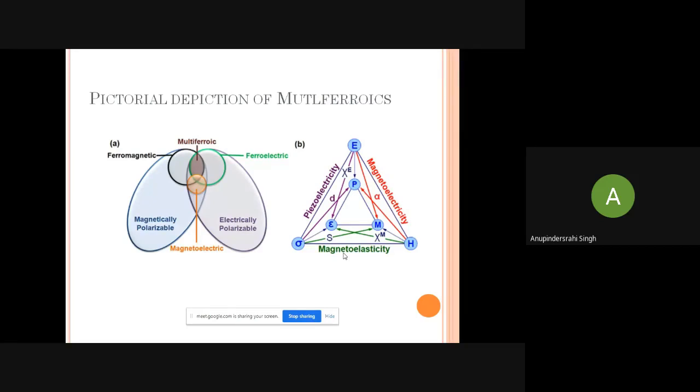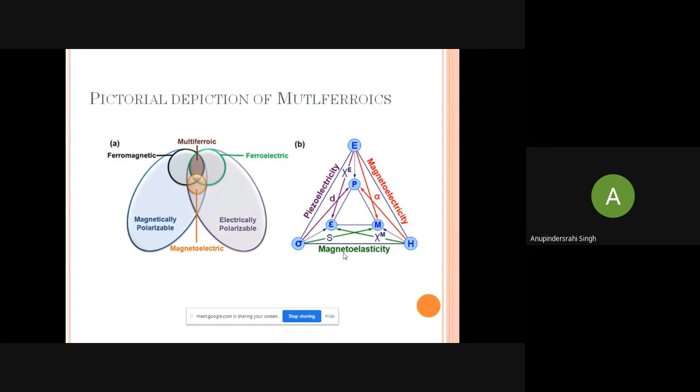The left hand side ellipse shows the magnetically polarizable materials that can be magnetized, either paramagnetic, diamagnetic, ferromagnetic, antiferromagnetic or ferrimagnetic. Whatever the materials are, they come into this set.